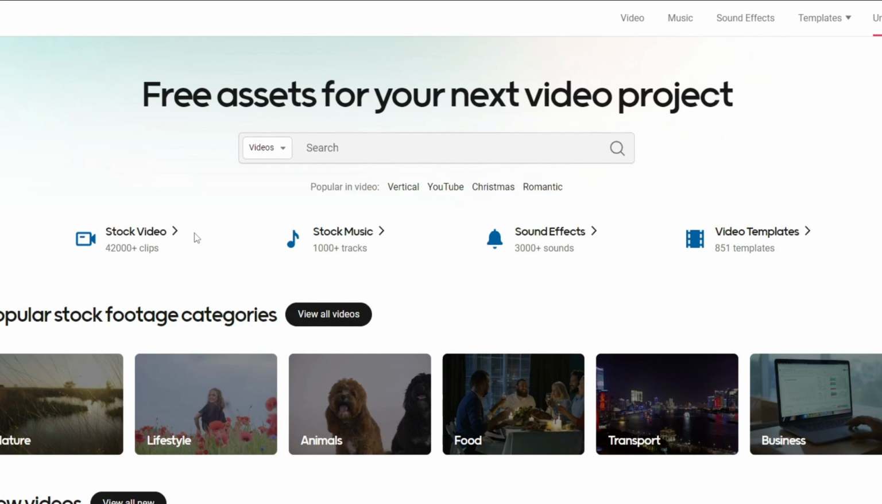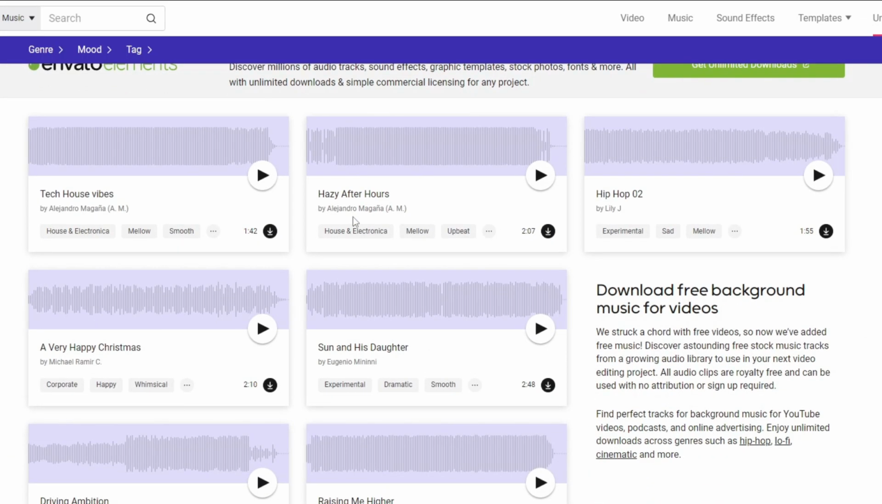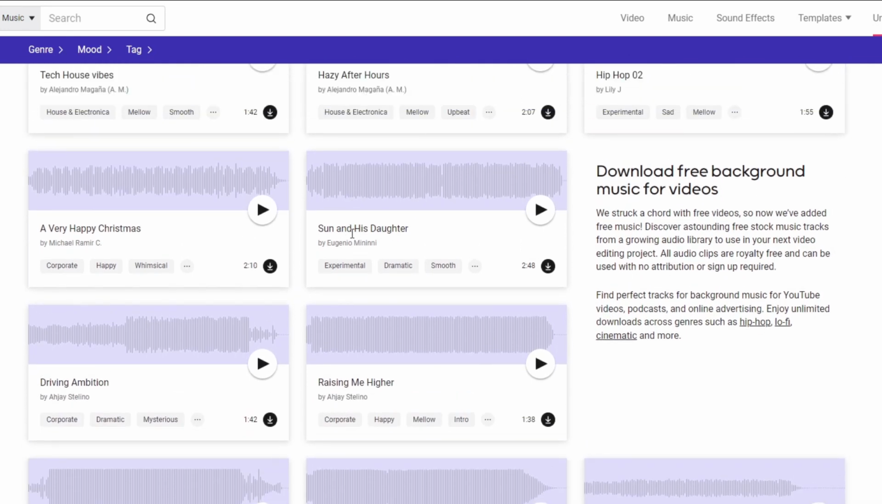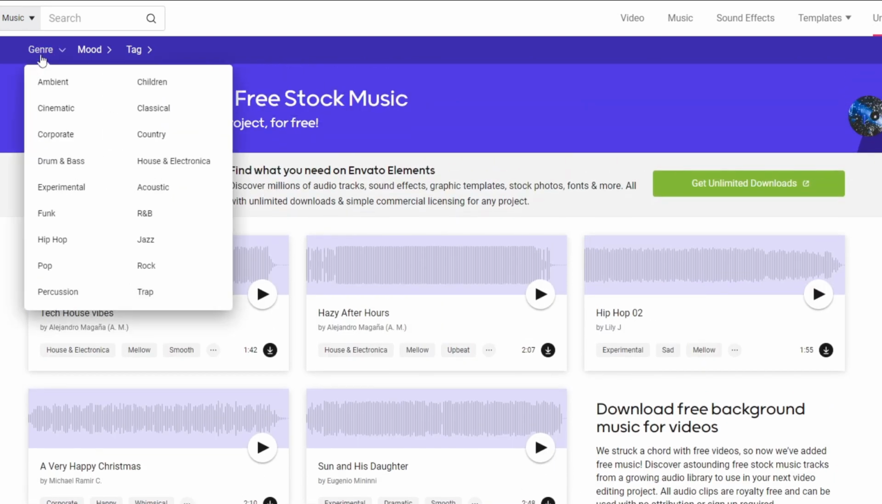So why are we here? We are here for the stock music. So let's click on the stock music right here. And after that, we are going to be presented with this page where we could see multiple stock music. For example, we have this one, Son and His Daughter, a very happy Christmas, but we are not looking for this. What you want to do is to browse through the genre right here, and we are going for the acoustic one or the hip hop one depending on your niche. So in today's video, we're going to explore more on the hip hop ones.